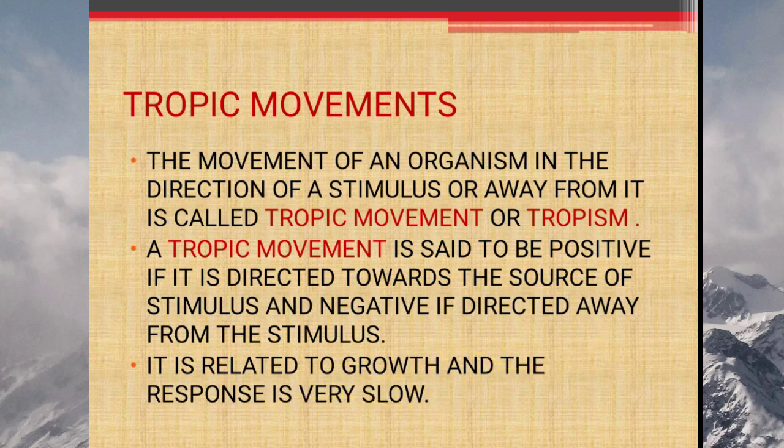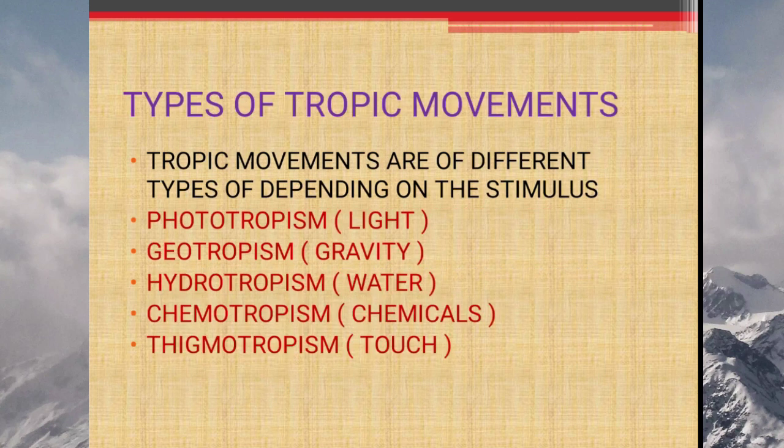Now types of tropic movement. Tropic movements are of different types, depending on the stimulus. Phototropism, the stimulus is light. Geotropism, stimulus is gravity. Hydrotropism, water. Chemotropism, chemicals, and thigmotropism, touch.